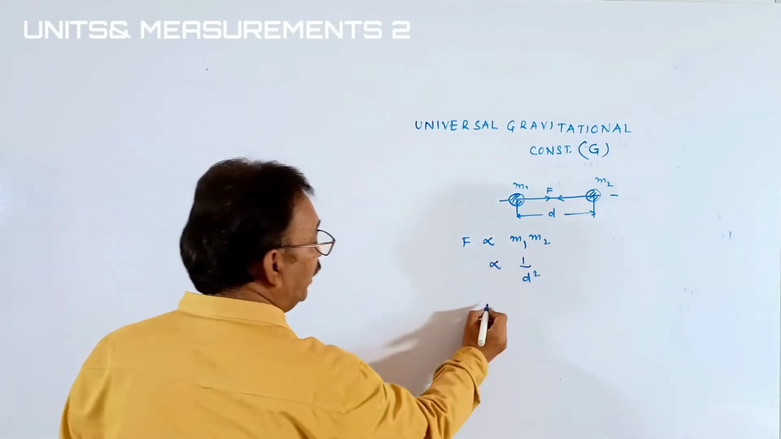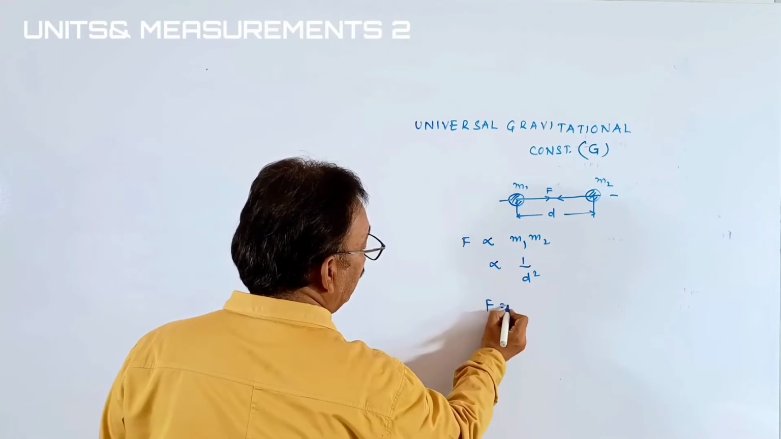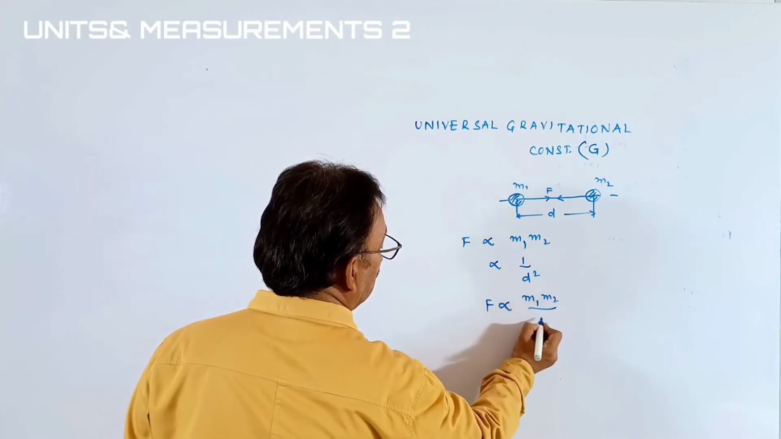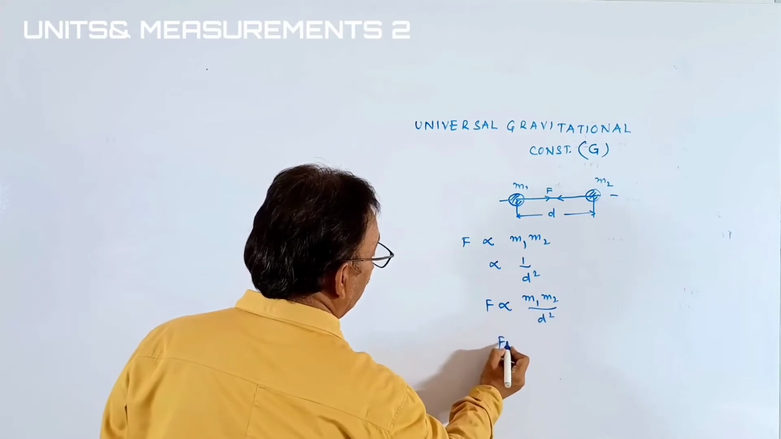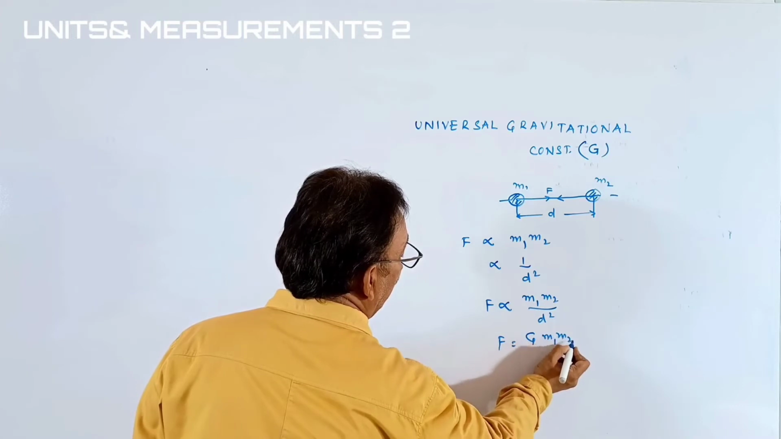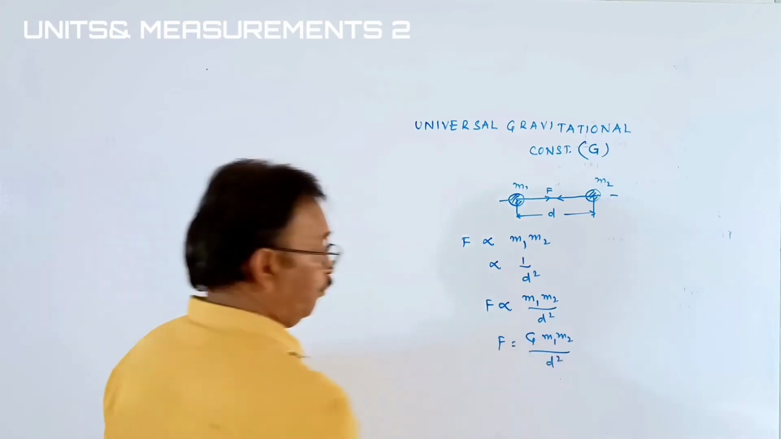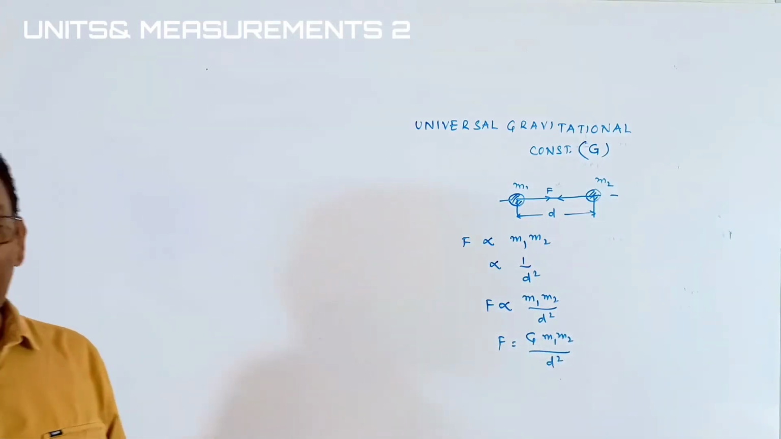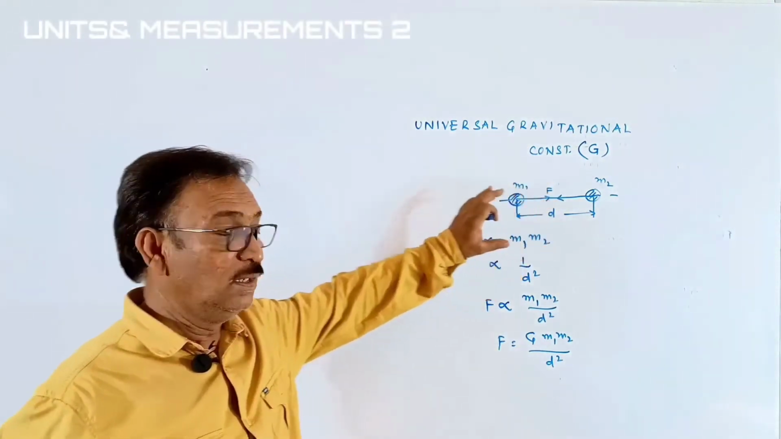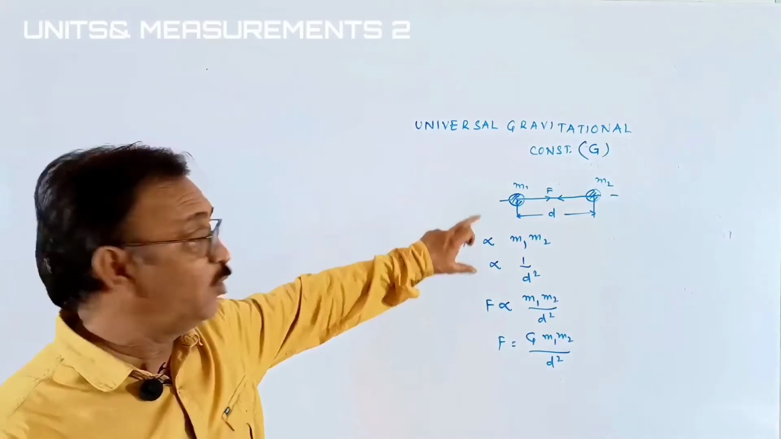If we write together, we can write it as F is proportional to m1 m2 by d square, or F can be written as G into m1 m2 by d square. Okay, it is a formula for force acting between the two bodies. See, students, universal gravitational constant is useful to find the force between two bodies.